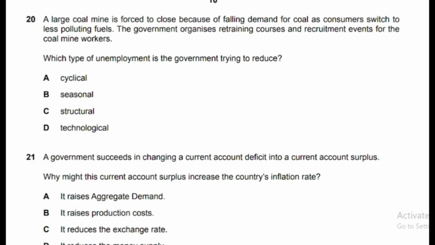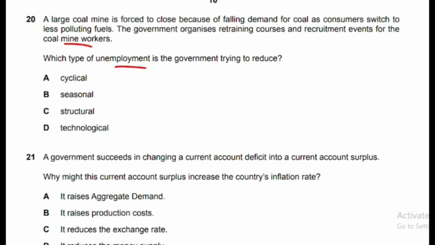So now moving to question number 20, a large coal mine is forced to close because of falling demand for coal. As consumers switch to less polluting fuels, the government organizes retraining courses and recruitment events for the coal mine workers.